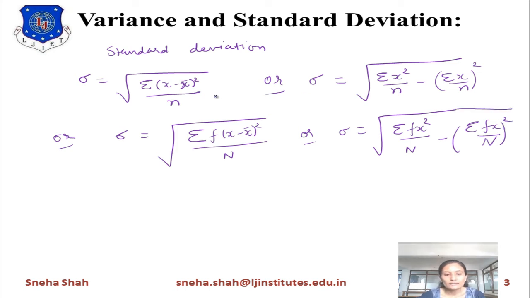By using all these equations, we can find the value of standard deviation sigma. And if we find the value of sigma square, we get the variance.